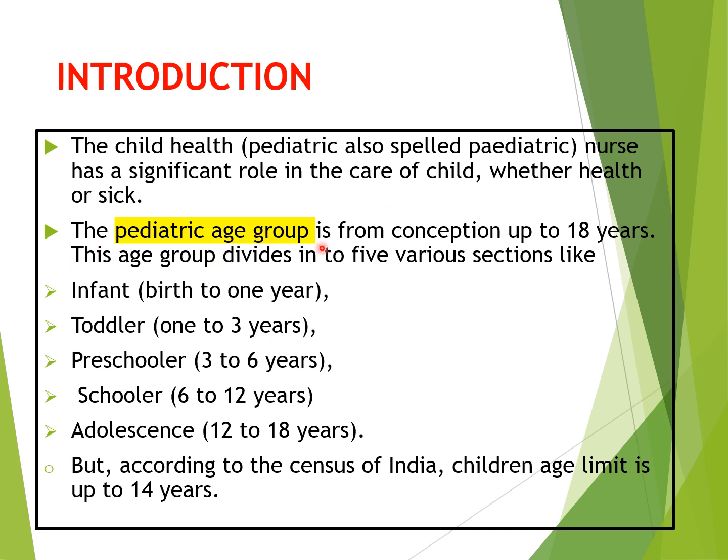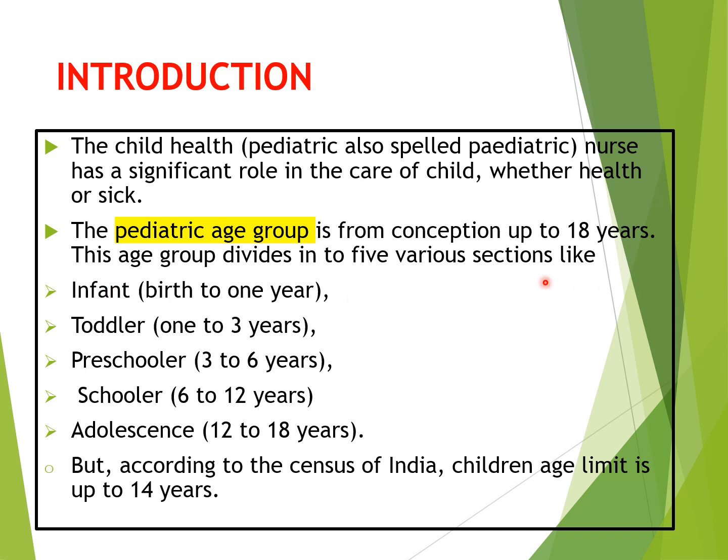Next, the pediatric age group is from conception up to 18 years. This can vary according to the policies of the government, especially in India. According to the census of India, the children's age limit is up to 14 years only. But generally when we think about this age group, it can go up to 18 years.